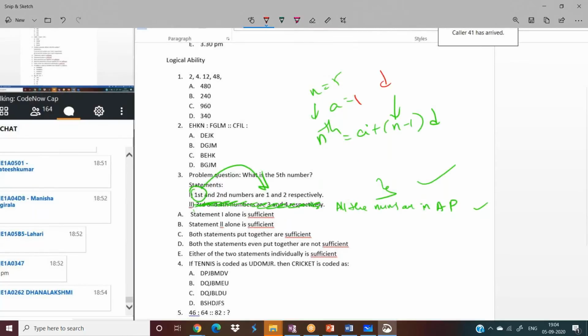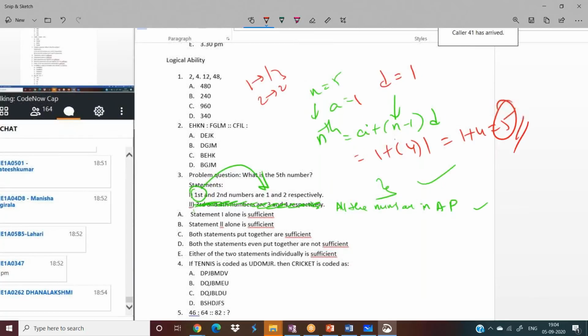Then what is d? D is the common difference. Common difference in the sense the difference between two consecutive numbers. What are the consecutive numbers we have here? First one is 1, second number is 2. So what is the common difference? 1. Now by using this, a equal to 1 plus n is nothing but 5. 5 minus 1 is 4 into d, 1. So 1 plus 4 equal to 5.